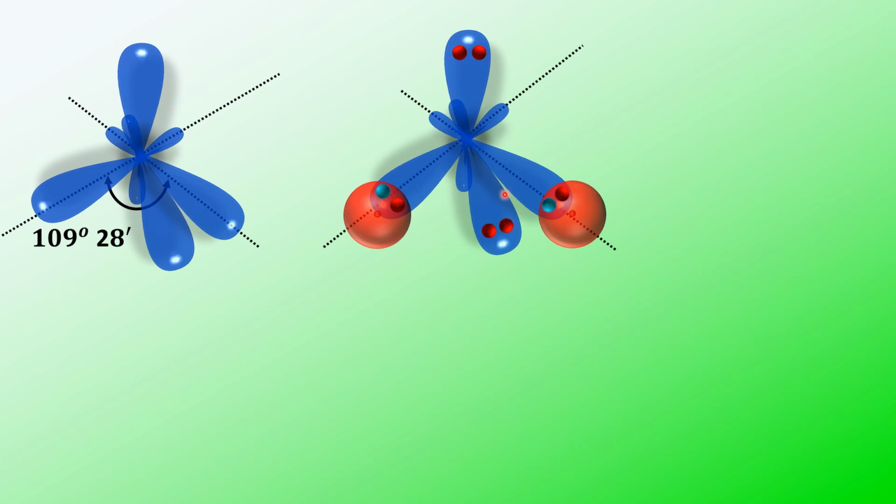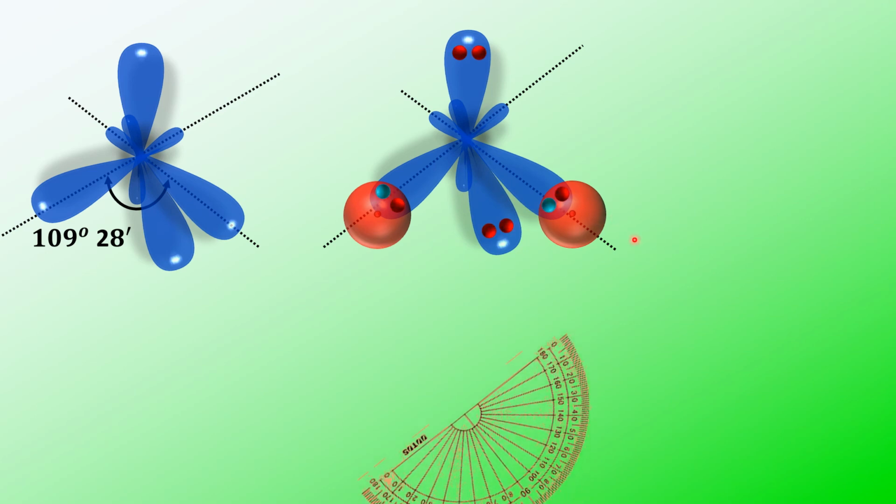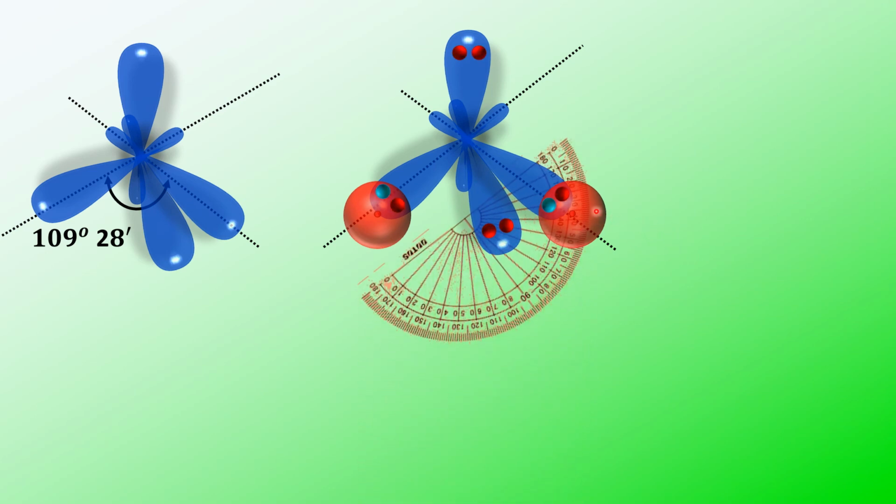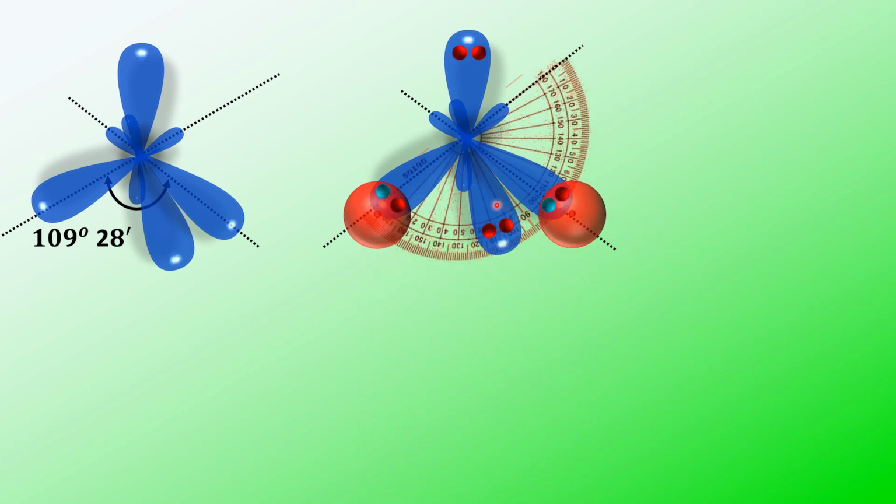Now we'll measure the angle, whether it is 109 degrees 28 minutes or not. See, the angle from here to here, if you observe, is 110. So in the middle of it, somewhere it is 105.